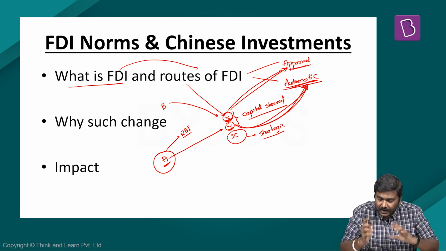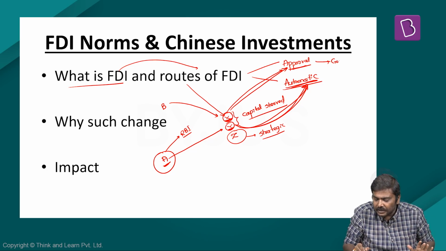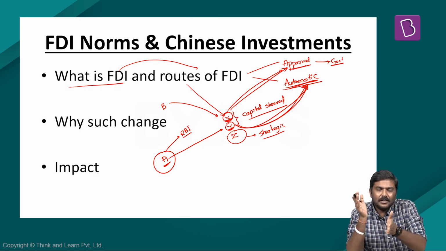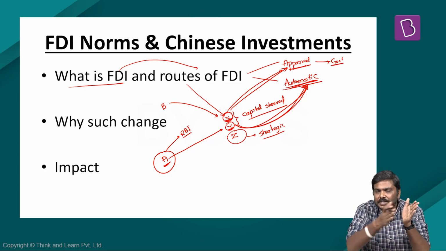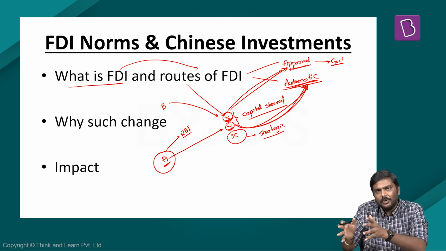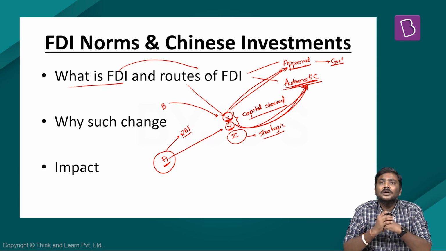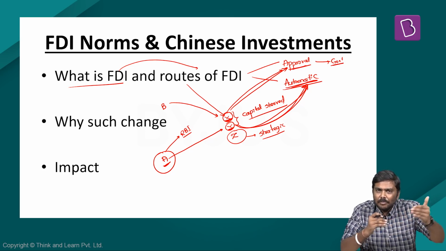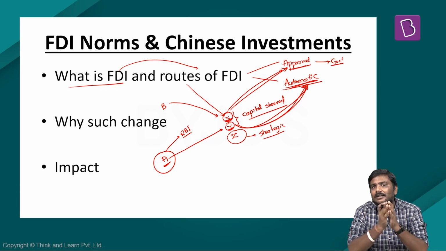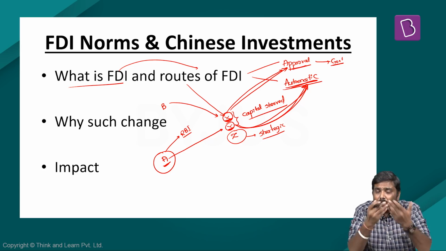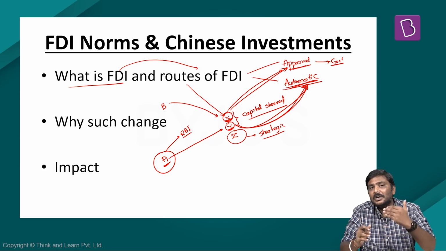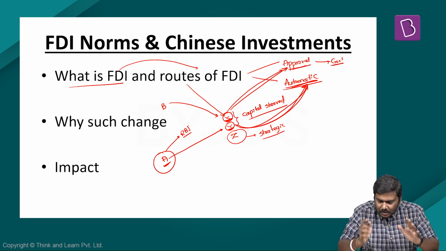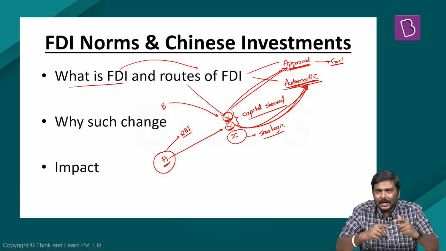From whom? It has to get the clearances from the government. So the regulatory guidelines will be implemented. The process of how the foreign investment will be brought into India will be given. The time required to bring the investment will be higher. The compliances, let's say paperwork, that they will have to follow will be much higher. So this is the basic difference between the approval route and the automatic route.